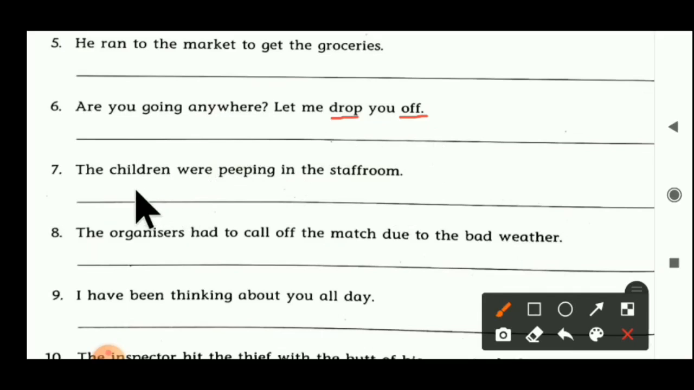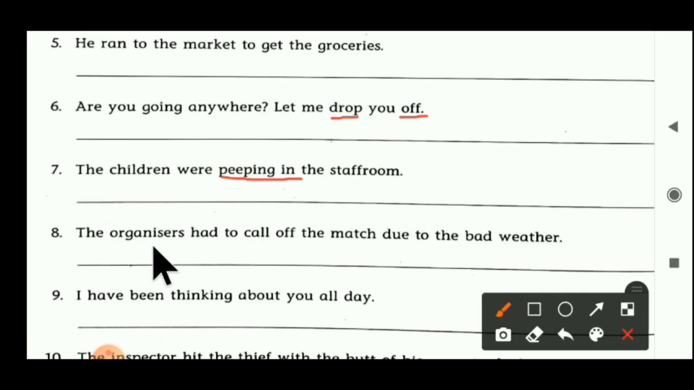Seventh number. The children were peeping in the staff room. Peeping in is the verb here. It's a prepositional verb because peeping means to see inside. So here the verb's meaning is not changed. So we can say that it's a prepositional verb.